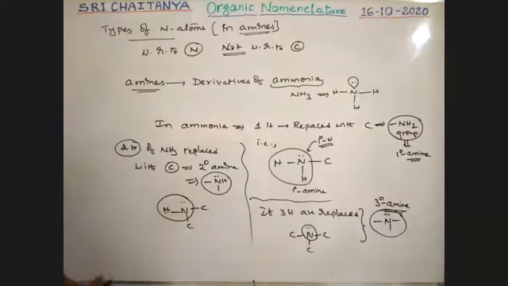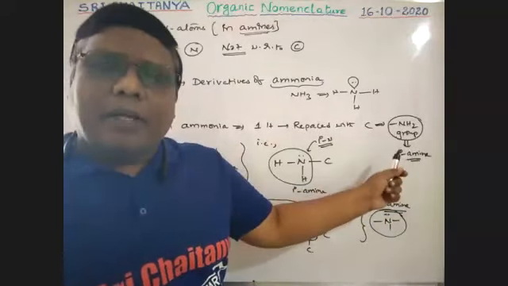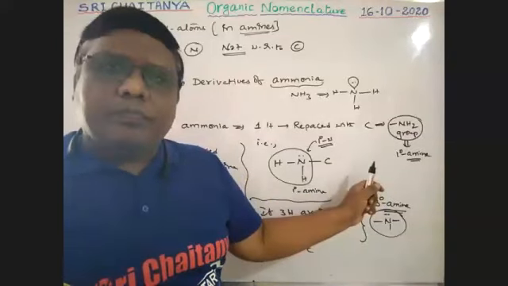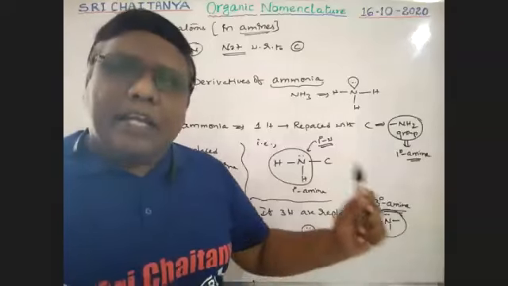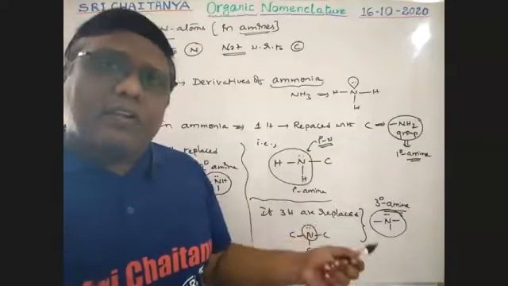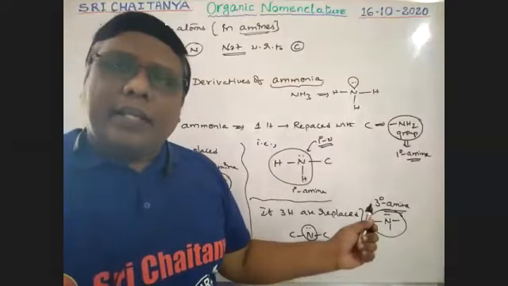This is a tertiary amine. So in a primary amine, one of the hydrogens is replaced with carbon, giving the NH2 functional group. Next, if 2 hydrogens are replaced with carbon, that is the secondary amine, with NH as the functional group. If 3 hydrogens are replaced with carbon, there is only N with a lone pair, that is a tertiary amine, boys.